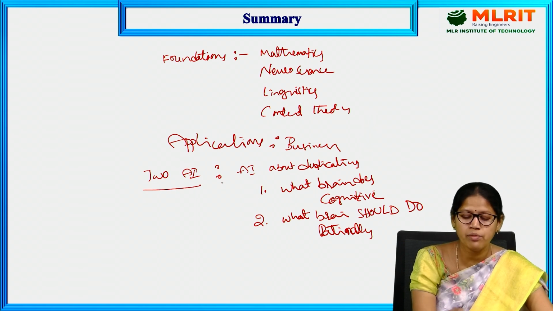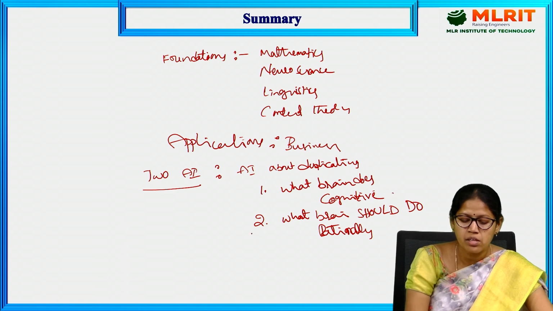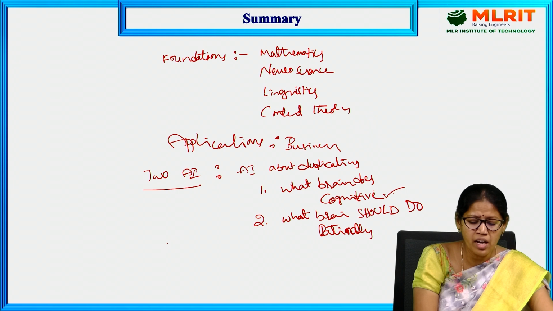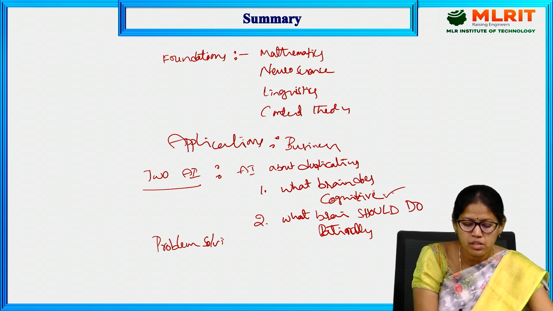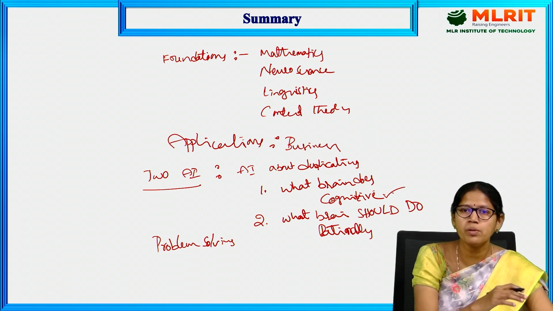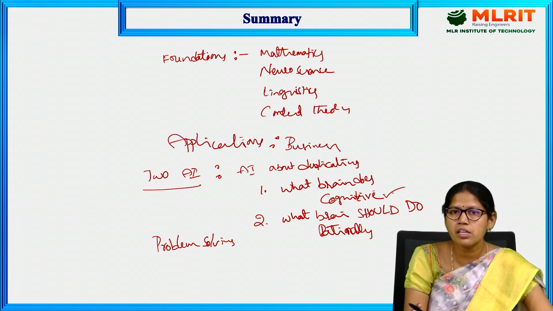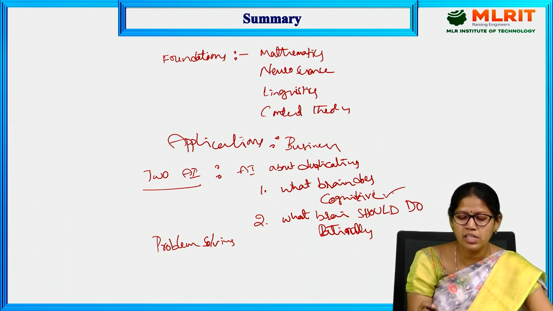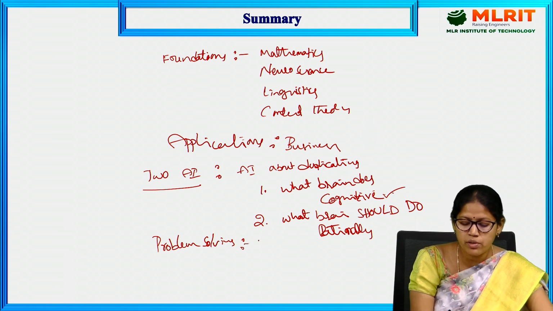According to AI view, the first one is AI is about duplicating what the brain does. That is cognitive science. The second view is AI is about duplicating what the brain should do. That is rationally doing things. The last one we have seen is the problem solving definition. That is the description from the beginning of the problem to the desired solution. We apply the control strategy, meaning order of rules, to solve the problem from the current state. In this we have seen one problem, the water jug problem.